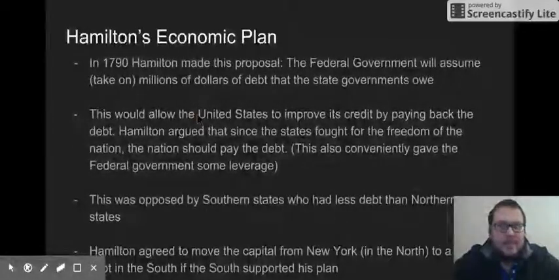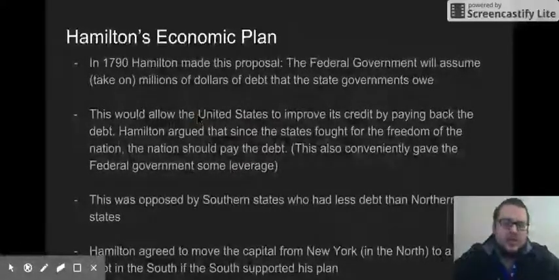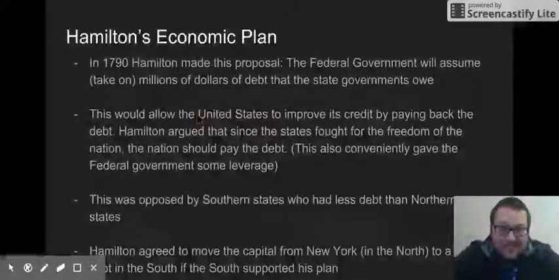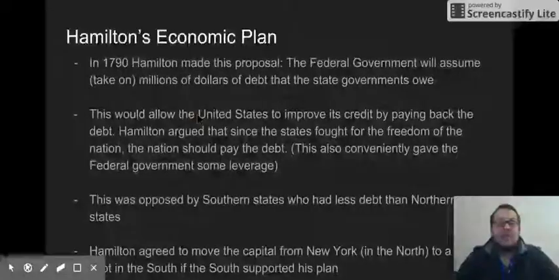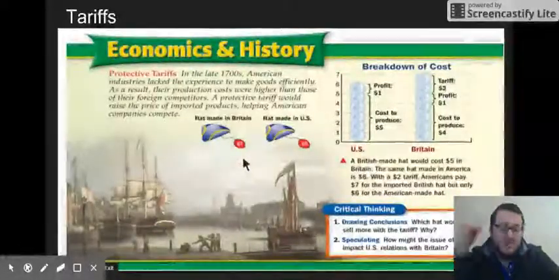Well, the South's like, yeah, you know what? That could be pretty good. So they carve out a new spot. We end up calling it Washington, D.C., Washington, the District of Columbia. And that's how we get our new capital location, is this Hamilton's deal. All right, well, that leads us to tariffs.